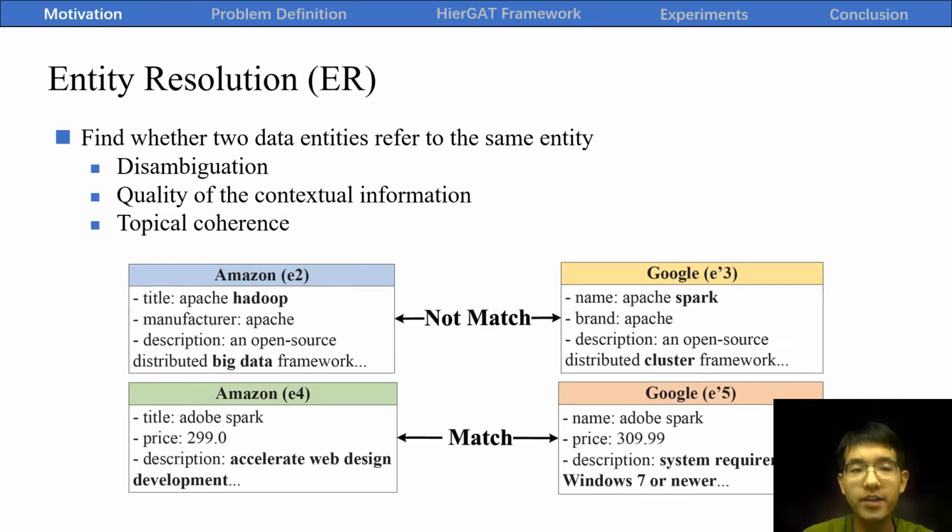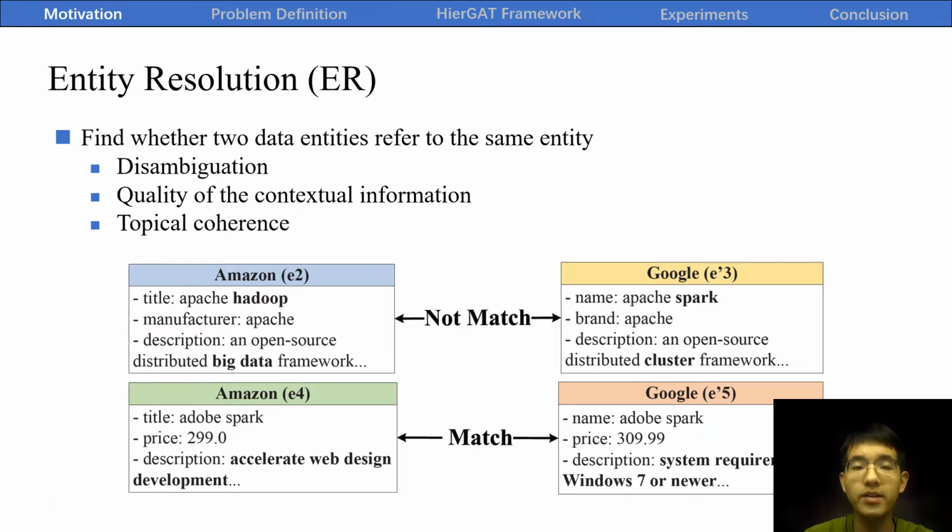Entity resolution, abbreviated ER, aims to find whether two data entities refer to the same entity. Figures show two pairs of products from two online shops, and ER aims to determine whether each pair of product entries are the same product entity. Nevertheless, ER remains a non-trivial task because natural language texts often have this application difficulty due to the quantity of context information and topical coherence.